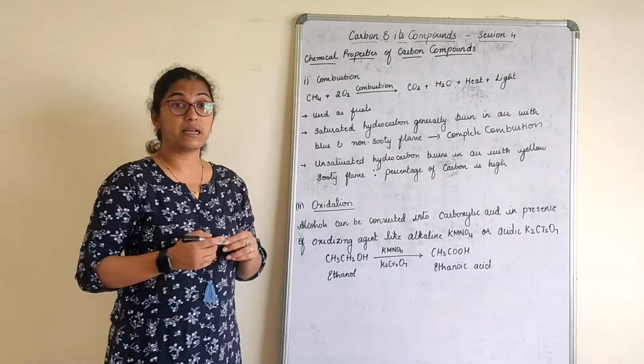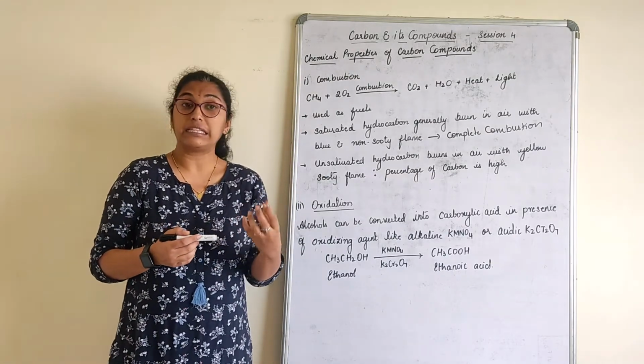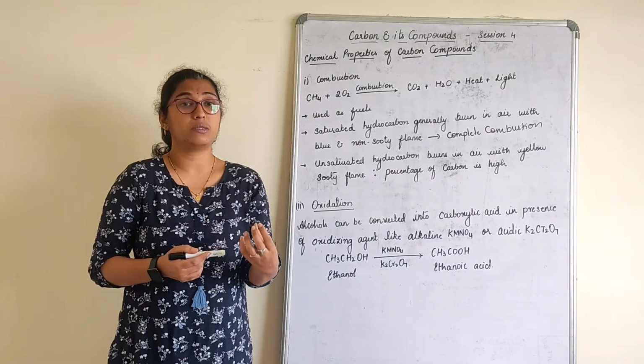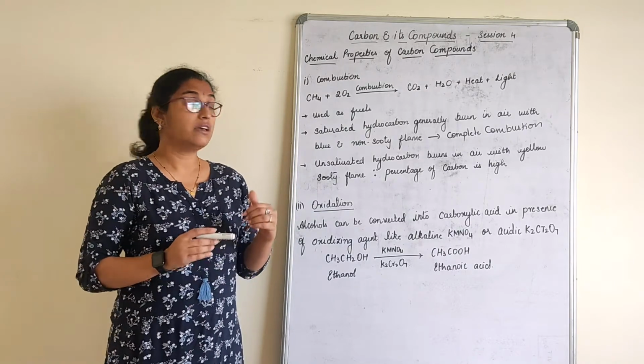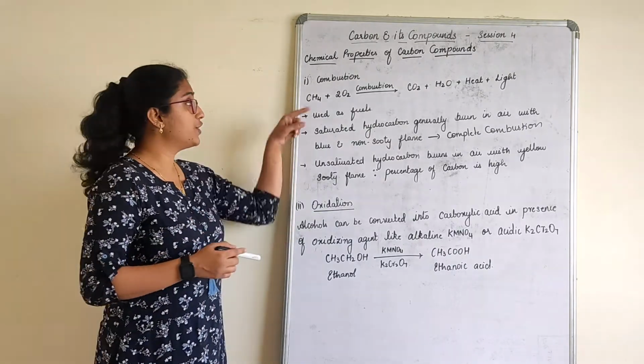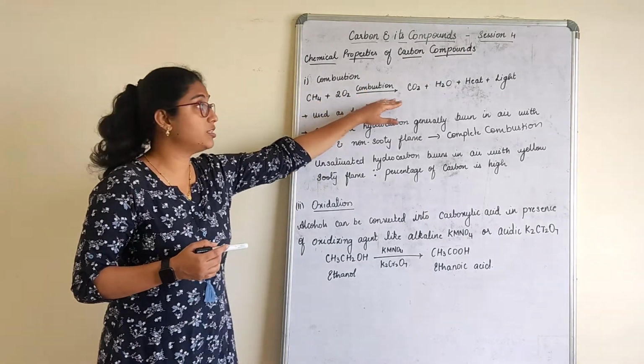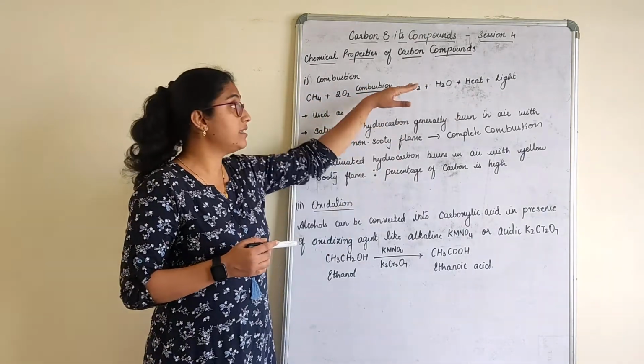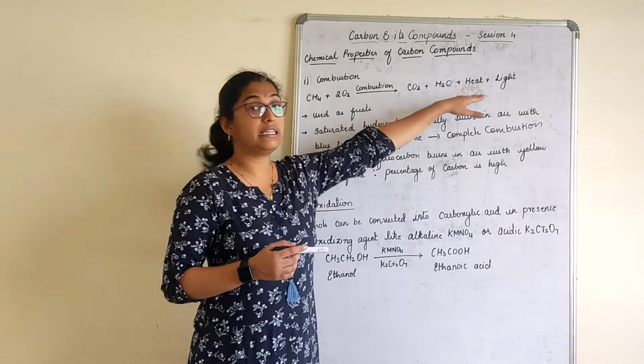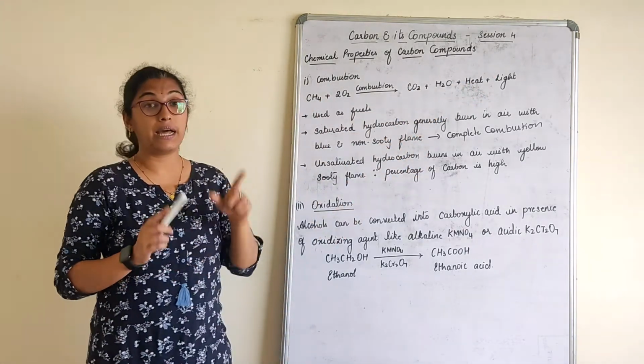As the name tells, combustion means a hydrocarbon which is burnt in the presence of air. For example, if I take methane and burn it in the presence of oxygen, what are the byproducts obtained? Carbon dioxide, water, heat and light, with respect to a balanced equation.